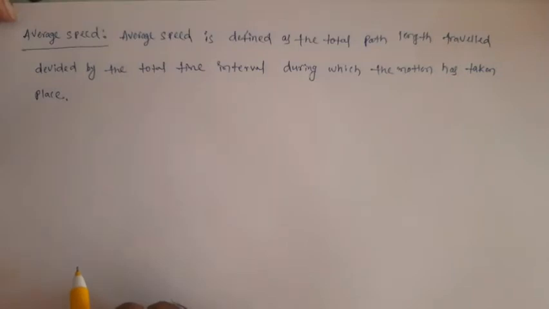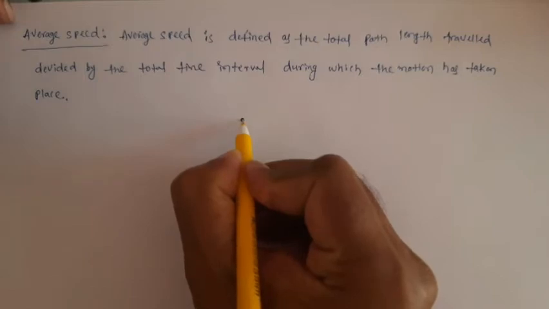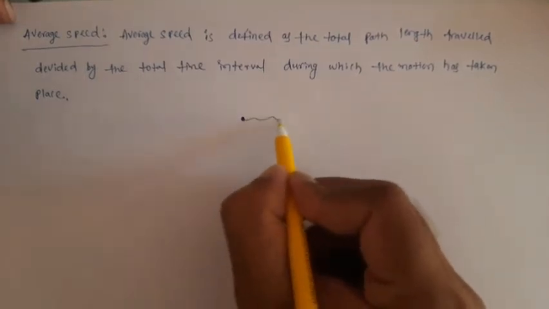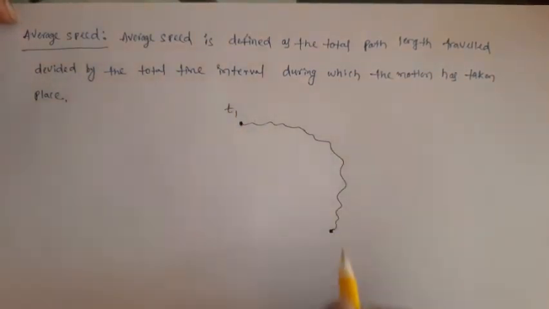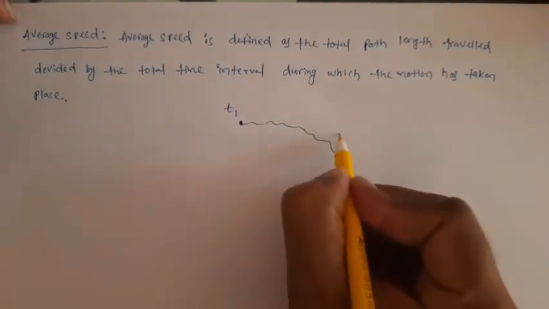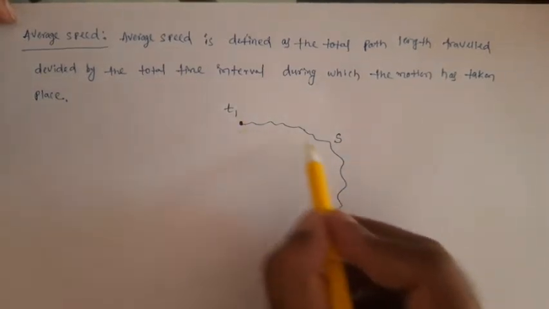Now we define average speed. Average speed is defined as the total path length traveled divided by the total time interval during which the motion has taken place. As in our example, suppose a body starts from Nizamabad and reaches Basar. Let's say it starts at time t1 and reaches Basar at time t2. Let S be the total path length, that is, distance or path length, whatever you call it, both are the same.